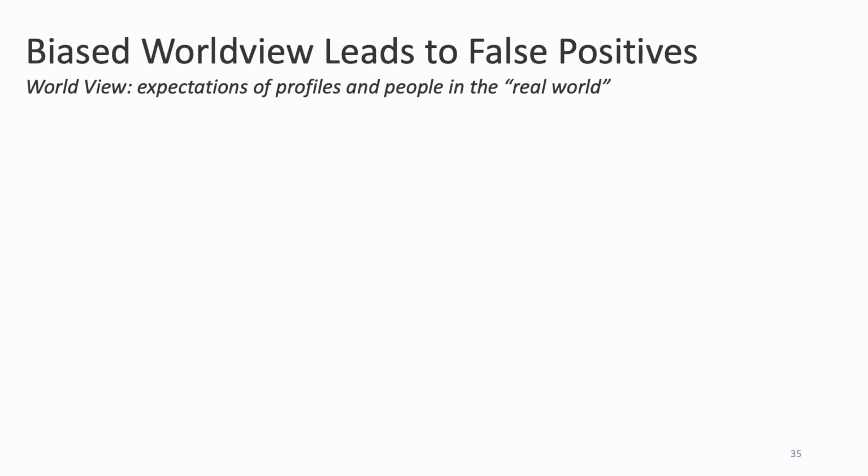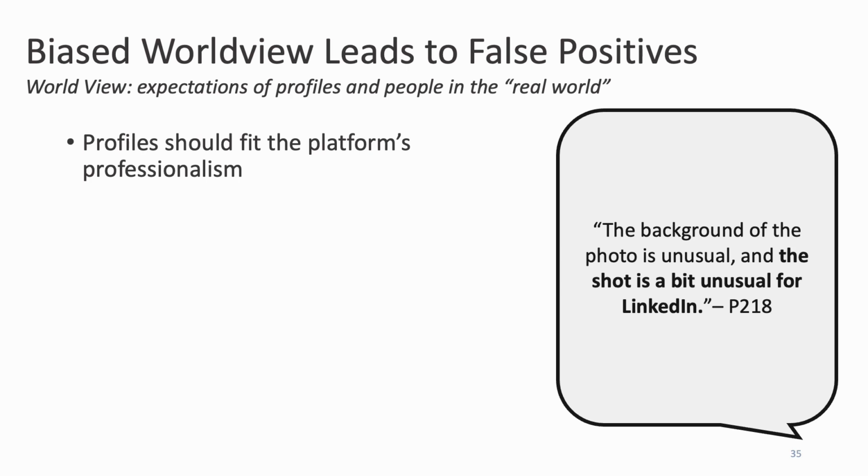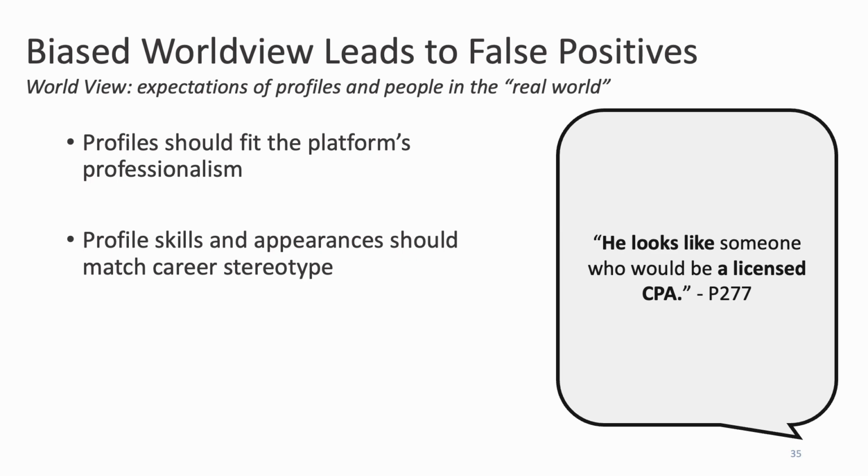First, we find that biased worldviews lead to several false positives. Participants often relied on their expectations of real profiles and people and determined whether a profile deviated or aligned with that. Several participants considered whether the LinkedIn profile was acting in line with professional standards of the site. For instance, one participant noted that the photo someone used was unusual for LinkedIn, and as ideas of professionalism are heavily related to culture and identity, such beliefs may cause bias. Even more directly, some participants comment on skills, behaviors, and appearances that are common for careers. However, this directly draws on stereotypes widely known to be intertwined with identity-based beliefs.